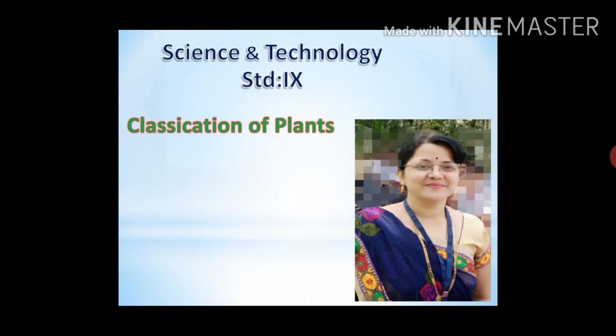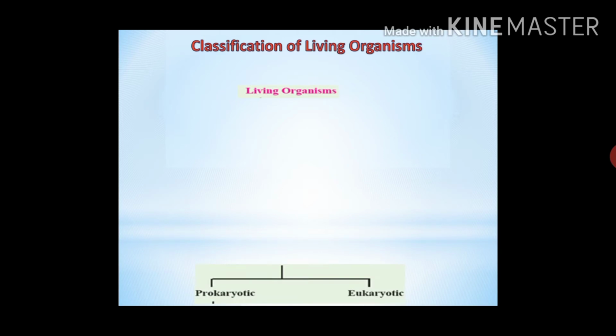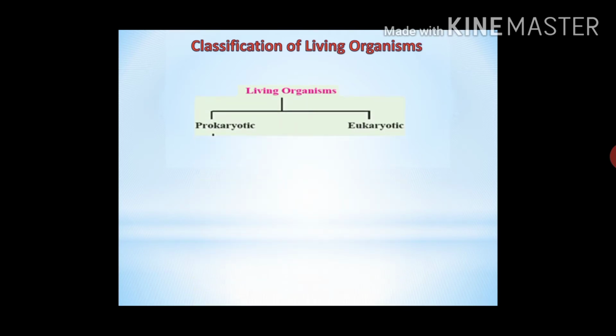Today we are going to study the classification of plants from Standard 9 Science and Technology. Before starting the lesson, we must know the classification of living organisms. Living organisms are classified into two main groups. They are prokaryotic and eukaryotic. Prokaryotic means not having distinct nucleus. Kingdom Monera is the only example of prokaryotic.